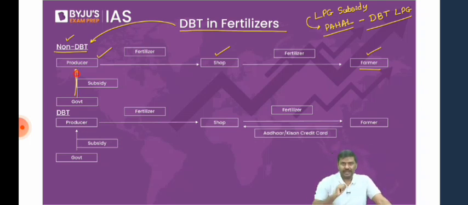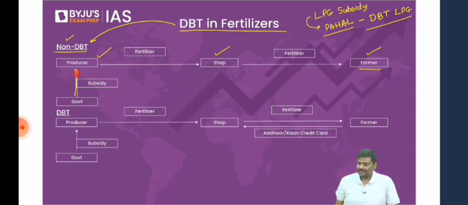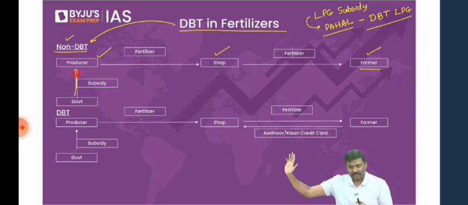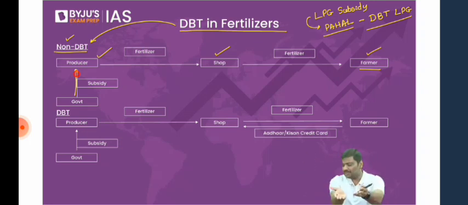You tell me, you are the government. Under the non-DBT methodology, can you find out who is purchasing the fertilizer? Please look at the system and let me know. You are the government. You will give the subsidy to me. Sir, why will I give the subsidy? I will come to you and show the bill. Last month I've sold 100 kgs of urea. So for every 1 kg, you're supposed to give me 600 rupees, so give me 6,000 rupees. I will submit the documents to you and you will give the subsidies to me.